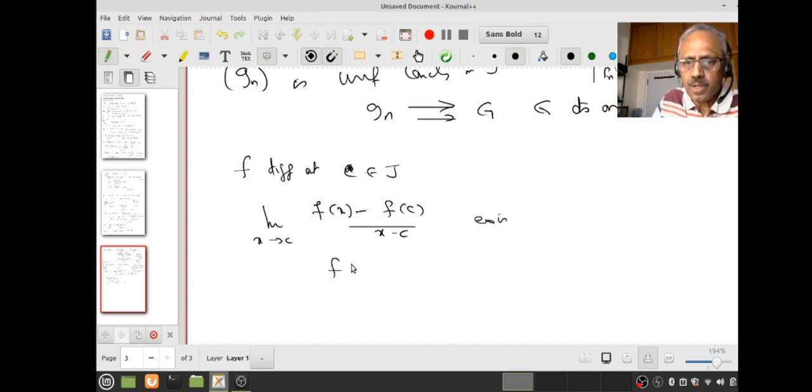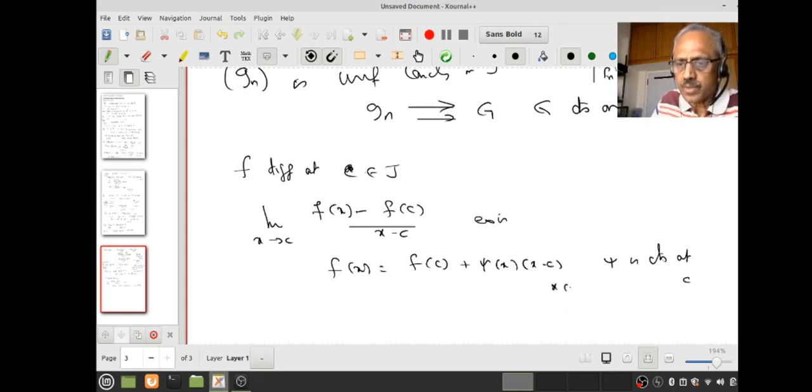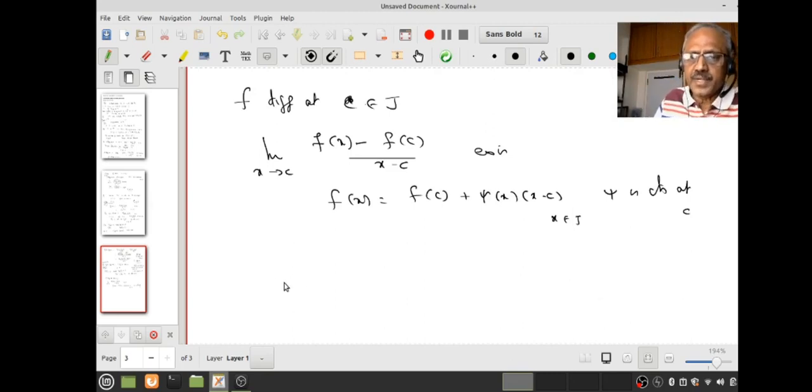Or I have to prove f(x) equal to f(c) plus some function, call it xi(x), into x minus c, where xi is continuous at c, right? This should be true for all x, that is, xi satisfies 1 and 2 of my characterization. Do you understand? Now how do I get it? Now what is f(x)? f(x) is the limit of fn(x). What is f(c)? It is the limit of fn(c), right? I do not know what xi(x) is, but x minus c, right?